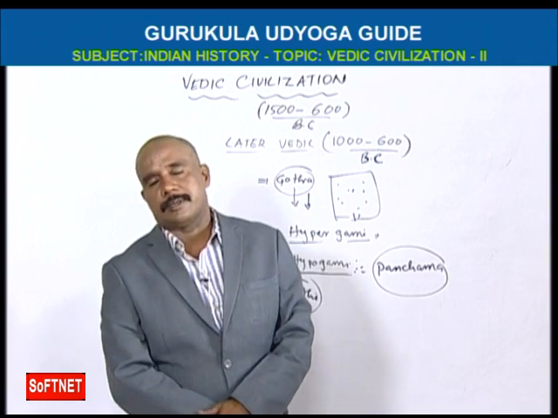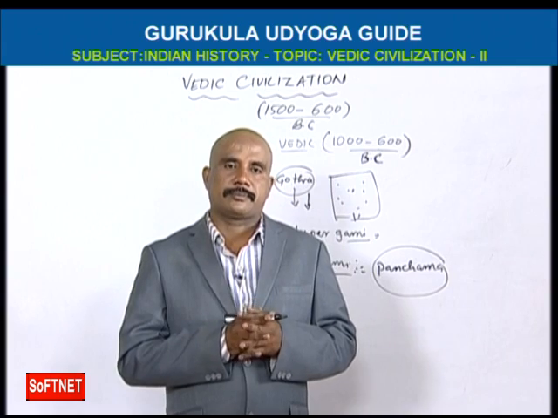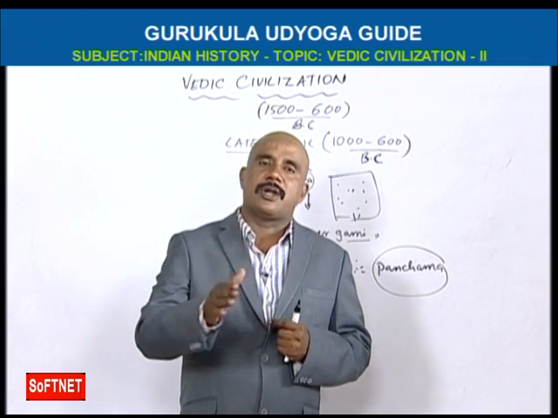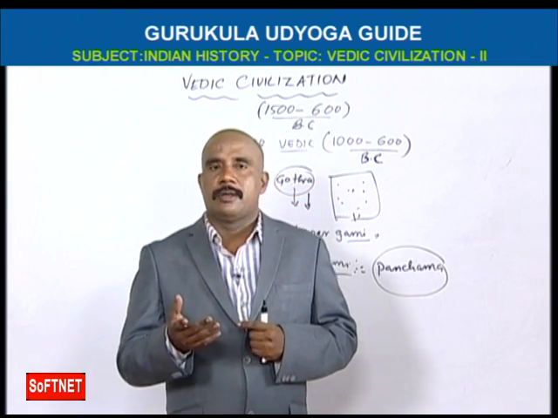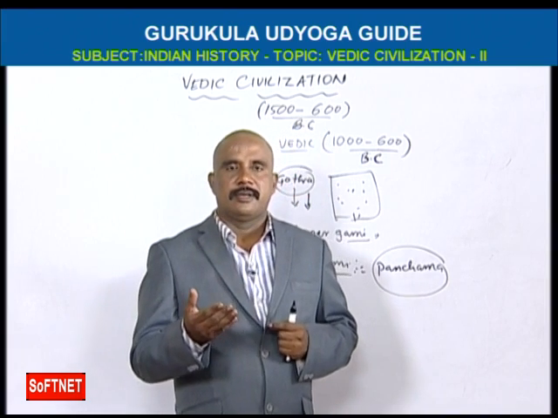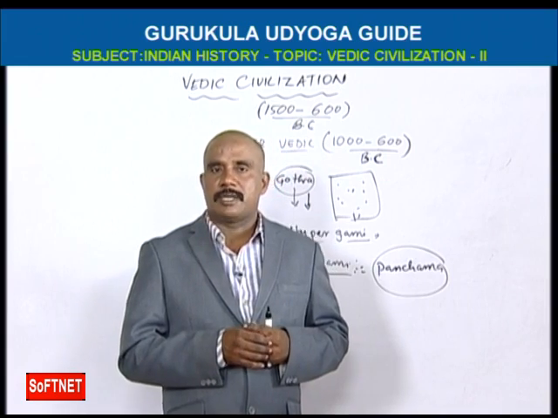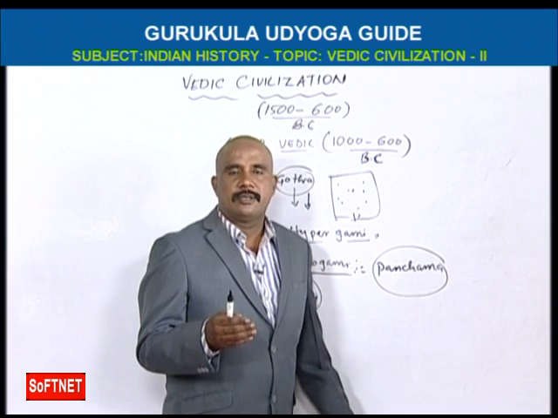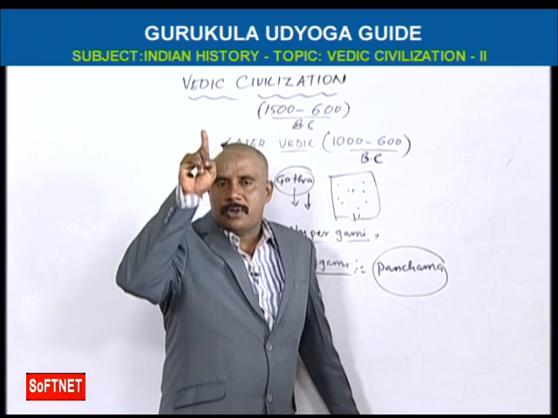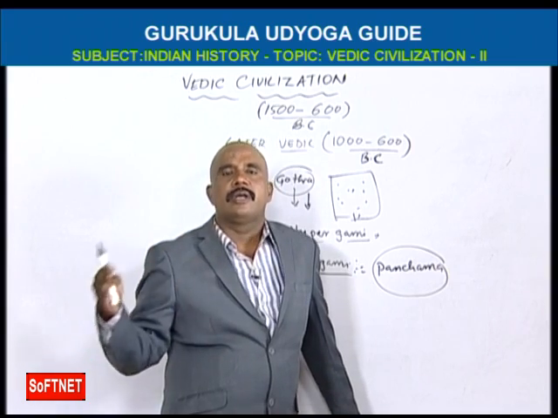For example, in early Vedic, Sati is not accepted. In Ramayana also, Sati is not there. After the death of Dasharatha, his wives Kausalya, Sumitra, Kaikeyi remained as widows, but they did not die along with Dasharatha. That means Ramayana has no Sati. So early Vedic has no Sati. That's why Ramayana may be related to early Vedic civilization.